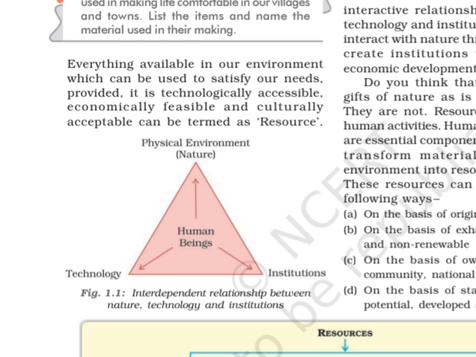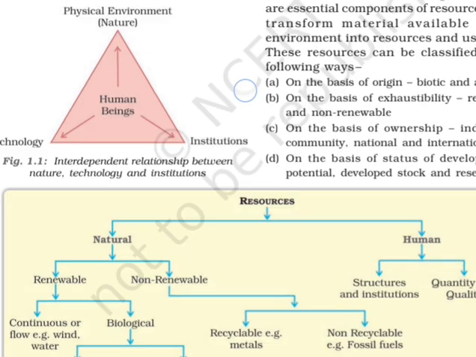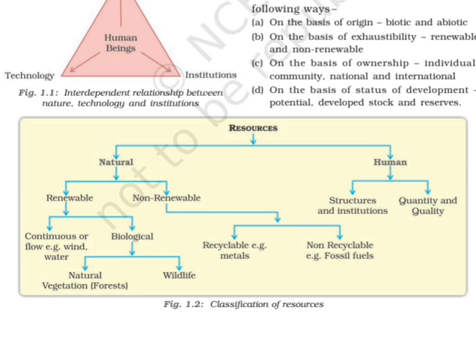Then after, we discussed how human beings interact with nature with the help of technology and create institutions. So this is the interdependent relationship between nature, technology, and institution. Then we discussed about resources. Resources we classified into two parts, natural resource and human resource. Further, there is a division in natural resource, renewable and non-renewable. Renewable means which get renewed very easily, but non-renewable means which take millions of years to get renewed.